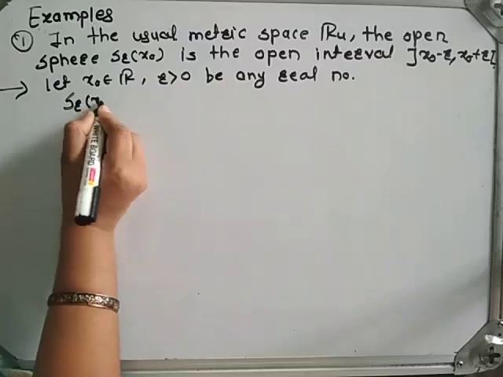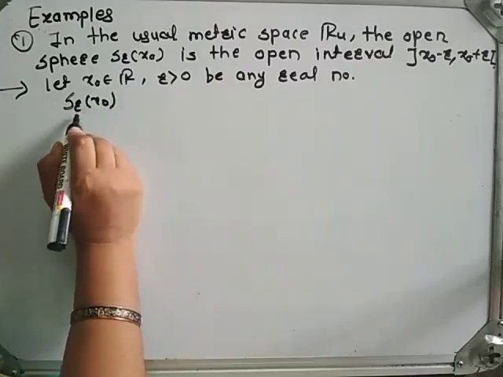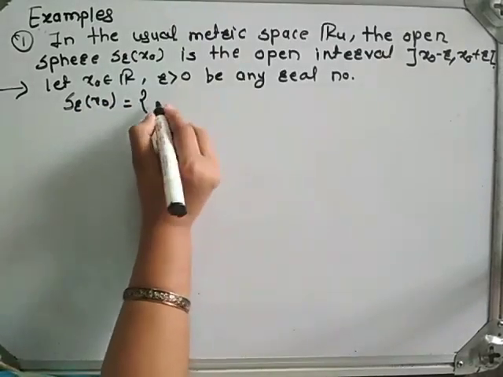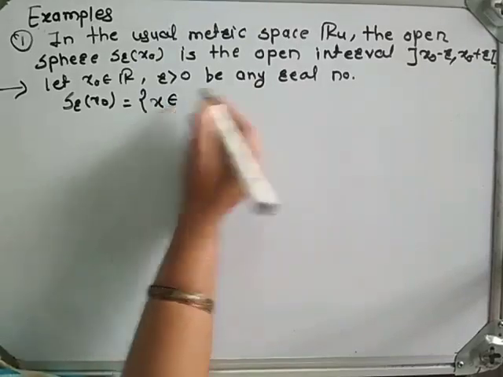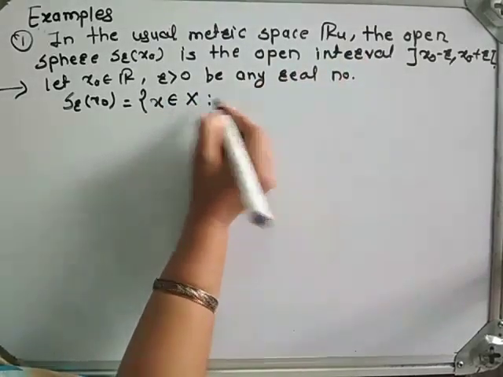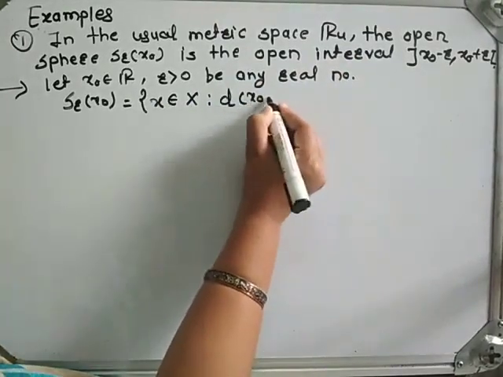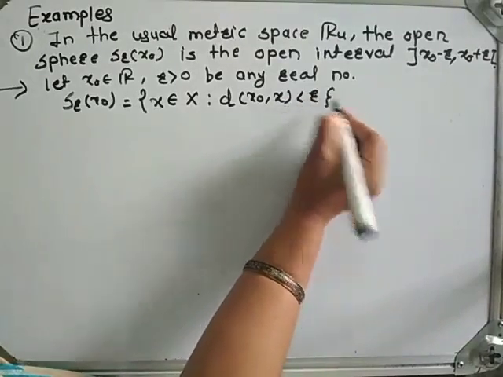S_r(x0) means the open sphere centered at x0 with radius r, which is equal to the set of all points x belongs to X, here X is R, such that the distance between x0 and x is strictly less than r.